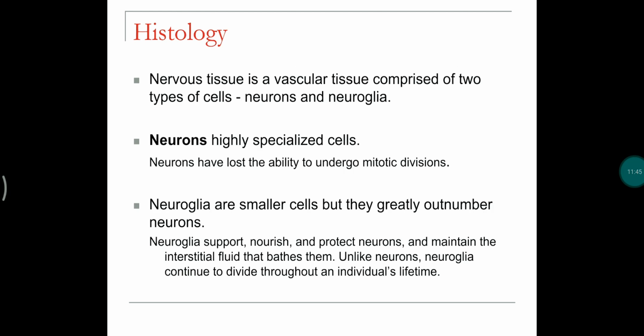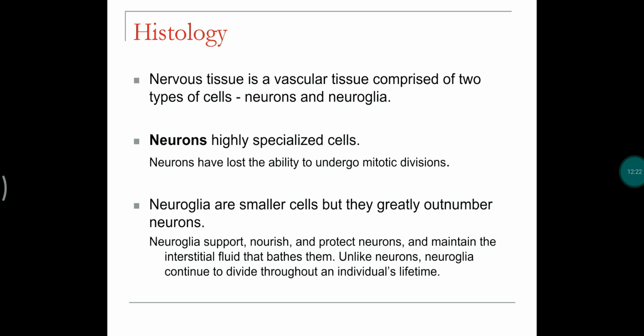Coming to the detailed histology of nervous tissue. Nervous tissue is a vascular tissue comprised of two different types of cells: neurons, which are the structural and functional unit of the nervous system, and neuroglia, which are the supporting cells of the nervous system, also called the stromal cells. Neurons are highly specialized cells which have lost their ability to undergo mitotic division, meaning they are aplastic cells.